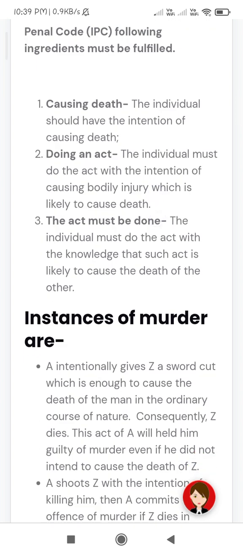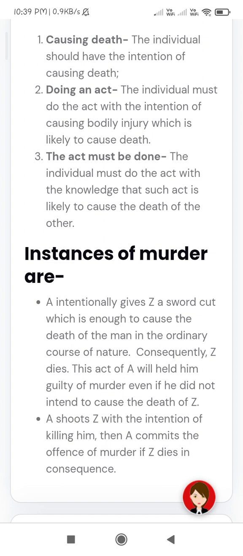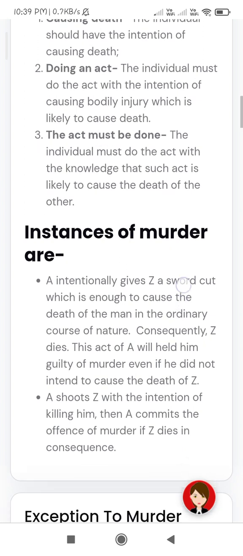First, causing death: the individual should have the intention of causing death. Second, doing an act: the individual must do the act with the intention of causing bodily injury which is likely to cause death. Third, the act must be done: the individual must do an act that is likely to cause the death of the other.